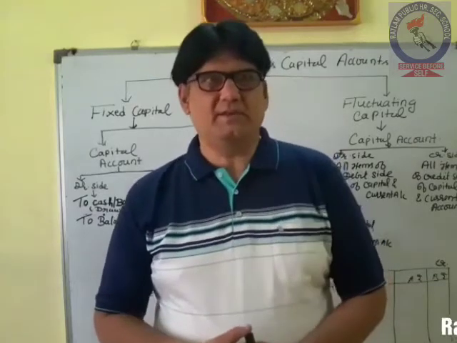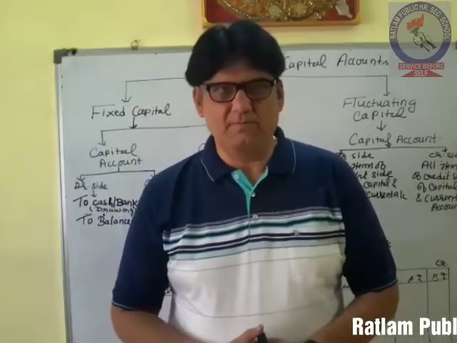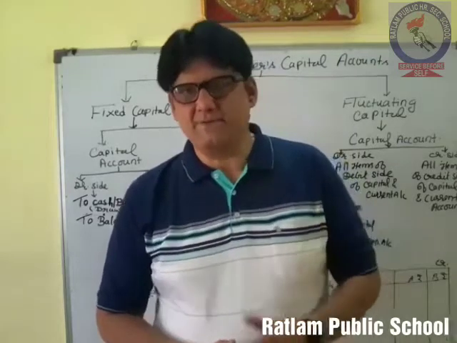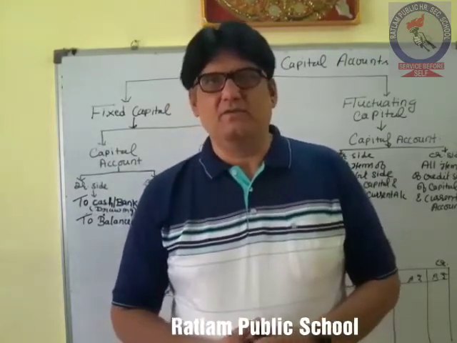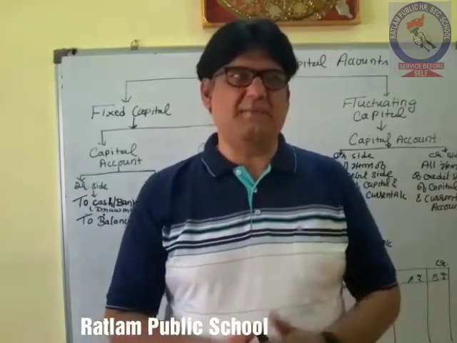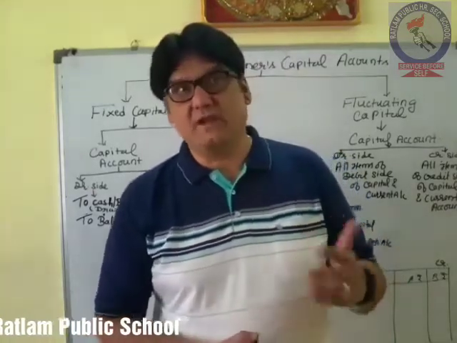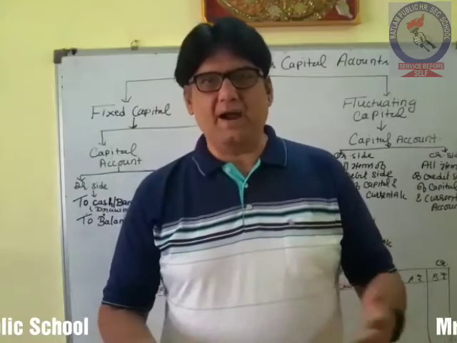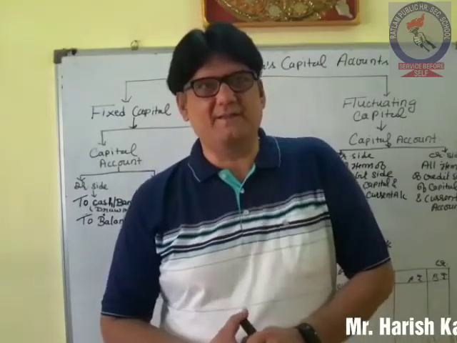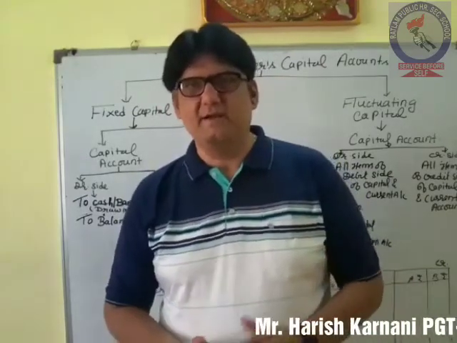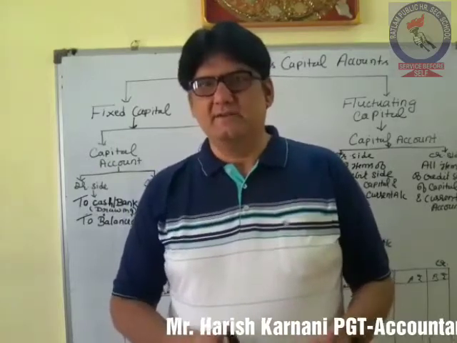Now when we are talking about the capital of the firm, there are two types of capital. One is fixed capital and one is fluctuating capital. The partners may decide whether they have to keep their capital fixed or fluctuating.